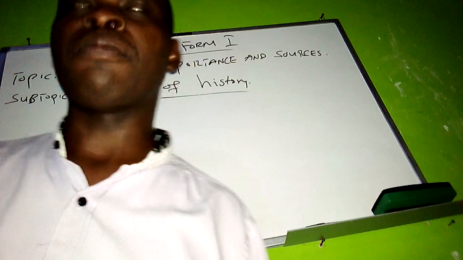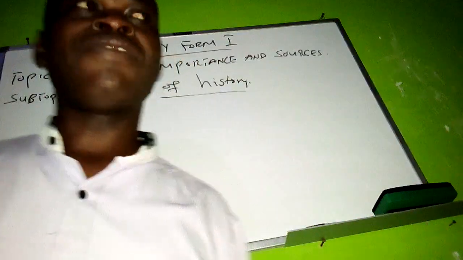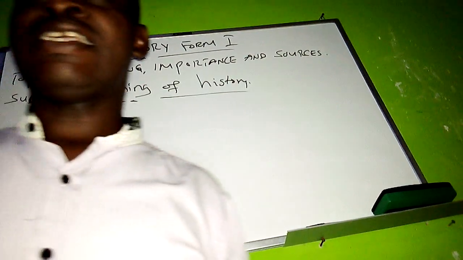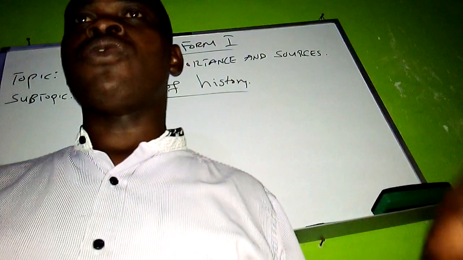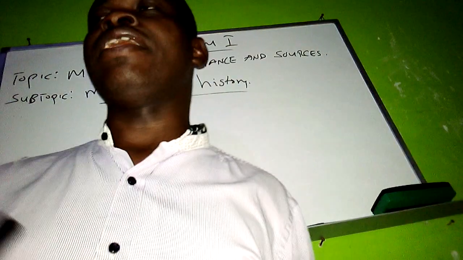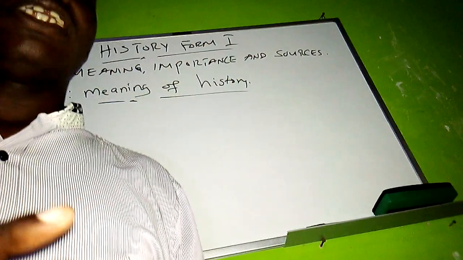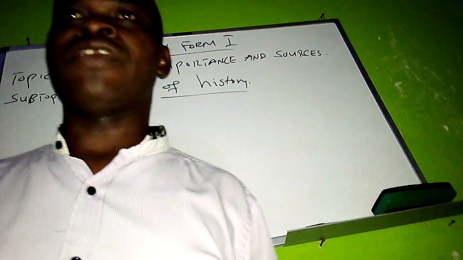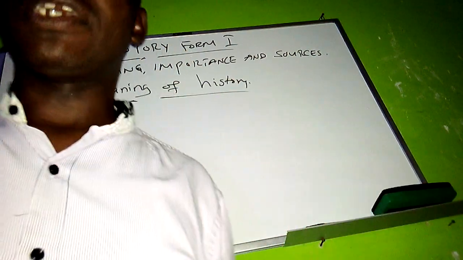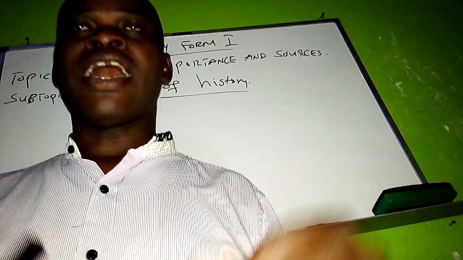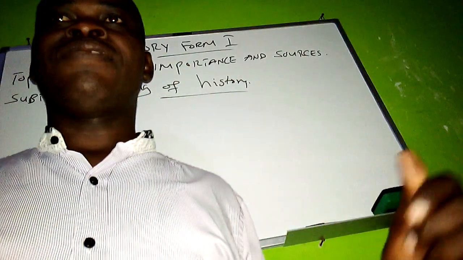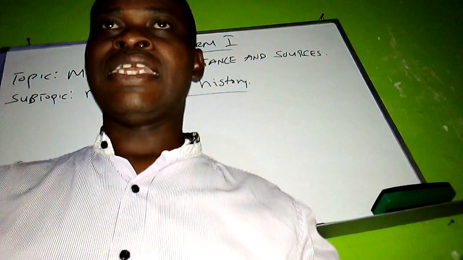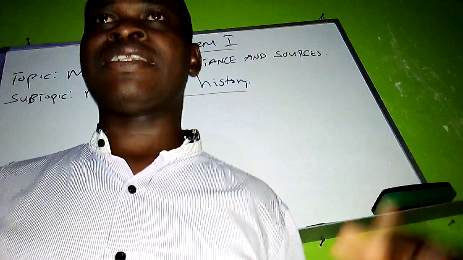So what is history? When you talk about history, we mean what? Therefore, we can say that history is the study of past events. Remember, when you were in primary schools, you learned about various events of the past. For example, you learned about the Maji Maji resistance, you learned about the World Wars, and also many other events which you learned in history about the past events.